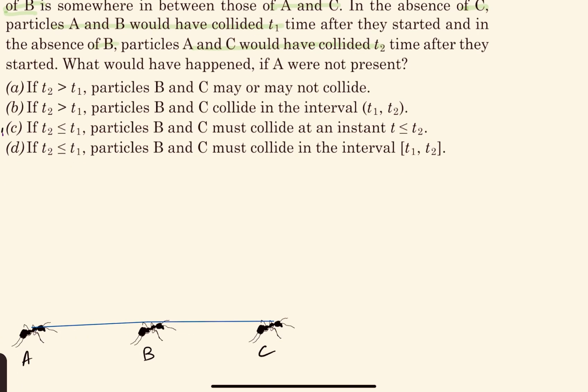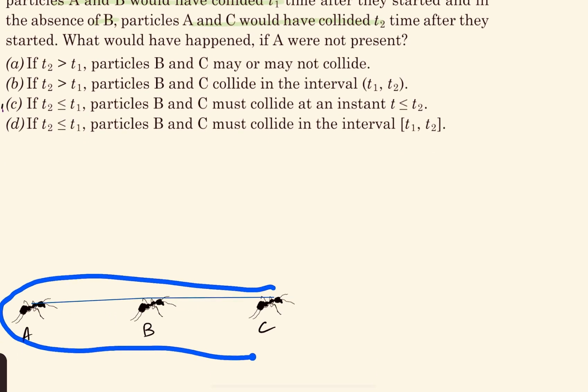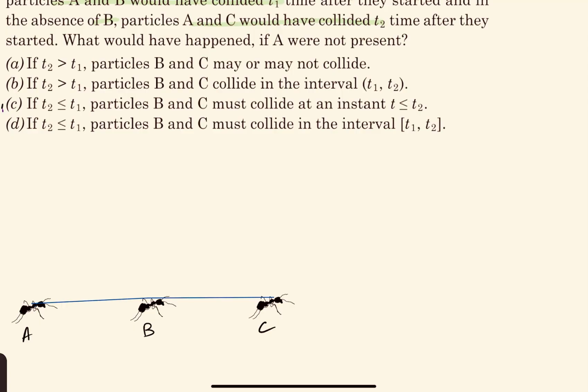So we are taking the three particles and taking them as three ants. Let's see the options one by one. So first option, if T2 is greater than T1, particles B and C may or may not collide. Let's see this. So let's say A goes along this line and